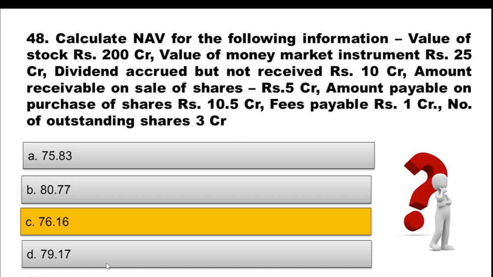You add all these things and then you deduct 10.5 crore, that is amount payable, and 1 crore, that is fees payable. Once you are done with this calculation, divide it by number of outstanding shares, that is 3 crore, and thus you will get the answer 76.16. That is the NAV.